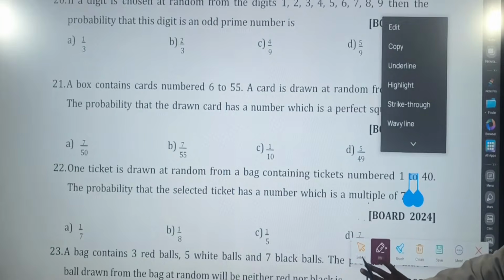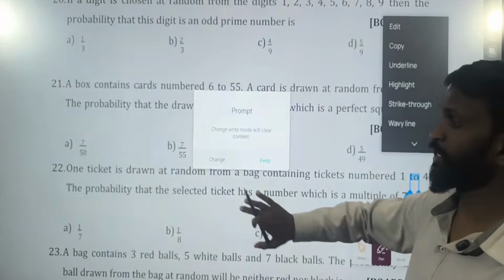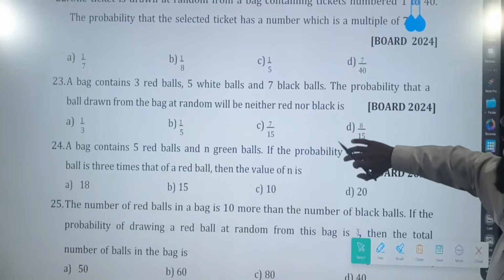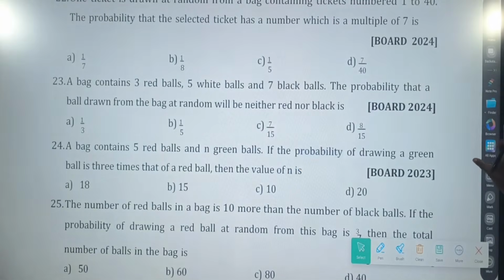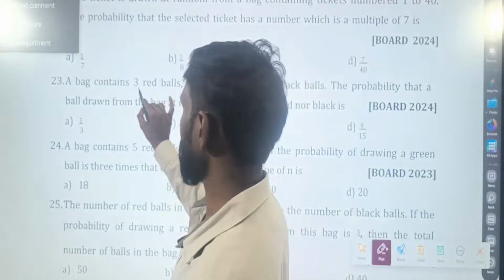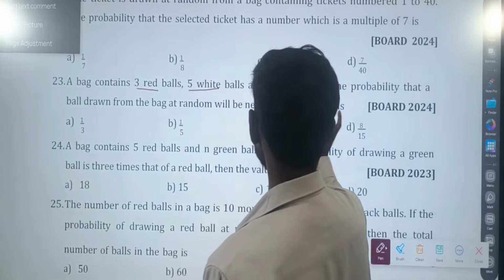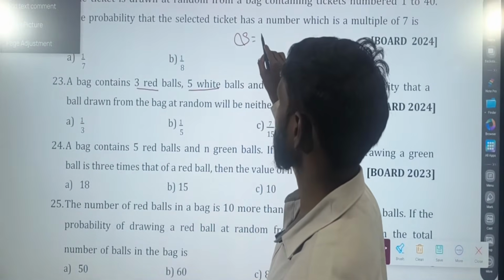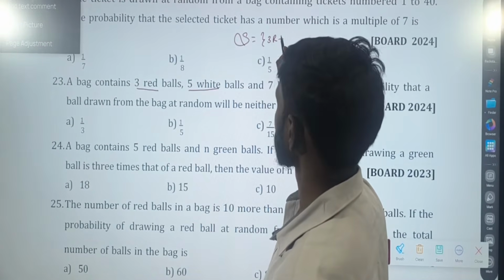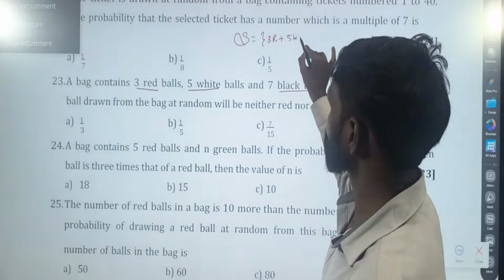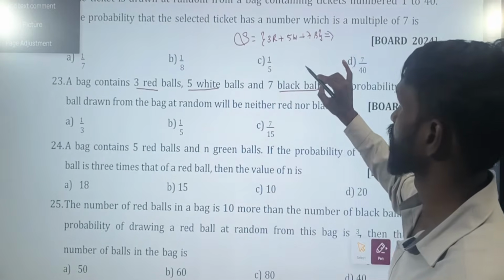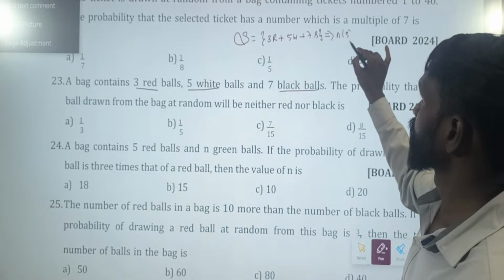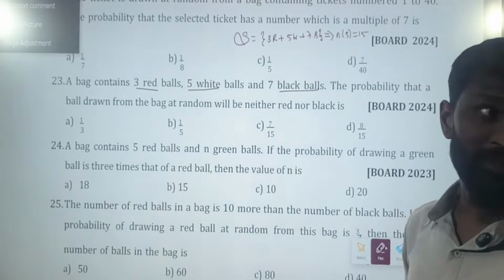Question number 23. A bag contains 3 red balls, 5 white balls and 7 black balls. So a bag contains 3 red balls plus 5 white balls plus 7 black balls. How many are there? 10 now, 15. How many are there? 15 are there.